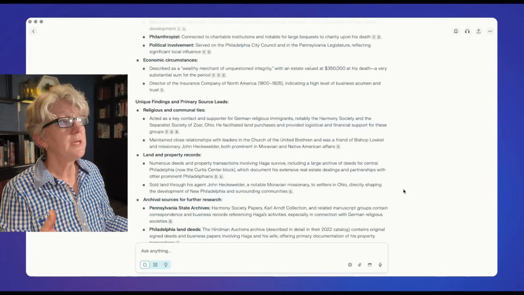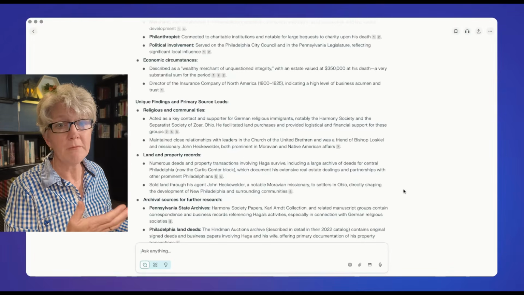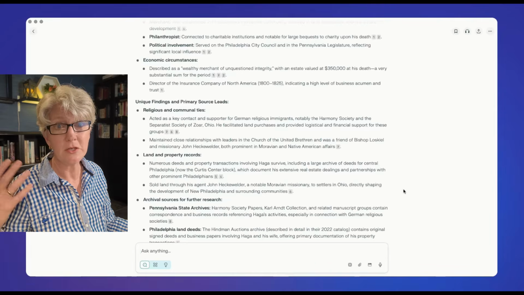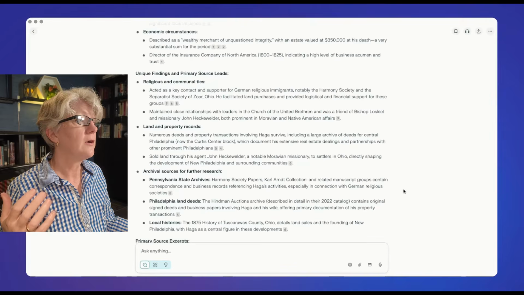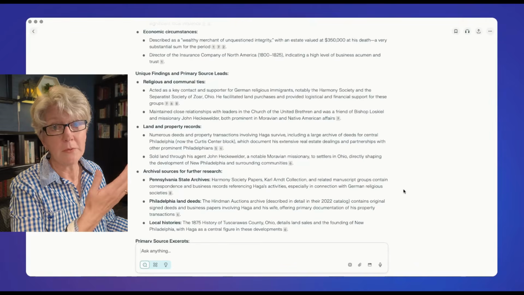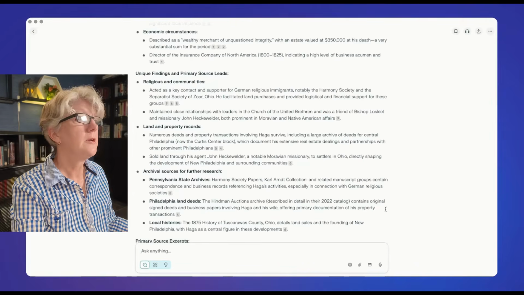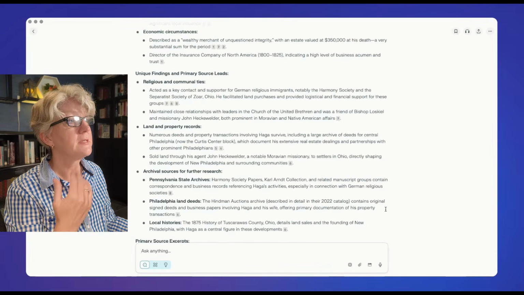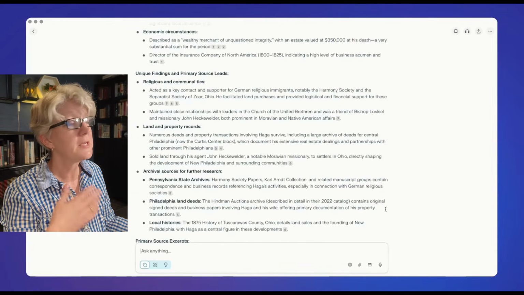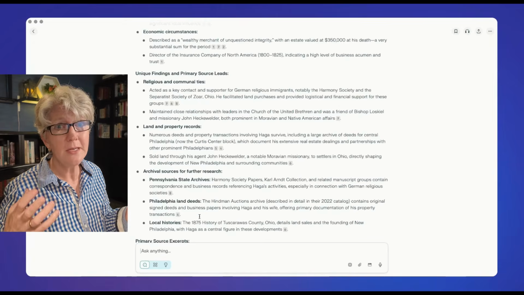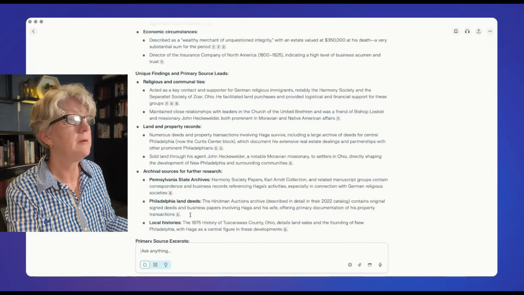Now, there are some things here, because he was very involved in religious groups and had such large landholdings and was a merchant, that there are a lot of documents on him. So one of the sets of documents is actually the Harmony Society papers, which are at the Pennsylvania State Archives. That gives me a huge lead in terms of things to find out about him,